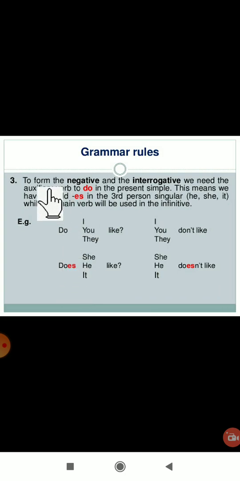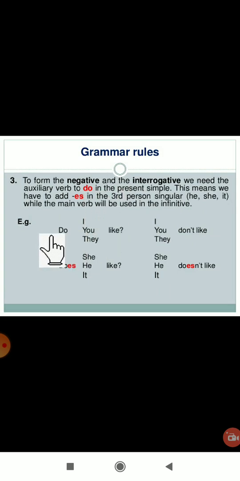Even one more grammar rule is there. Now see here, when it is negative, negative questions are there. To form the negative and the interrogative, we need the auxiliary verb do in the present simple, and this means we have to add es in the third person singular, he, she or it, while the main verb will be used in the infinitive. Suppose a negative sentence is there, or interrogative, which means a question. When we are asking a question, we have to use the auxiliary verb do. It starts with the do question.